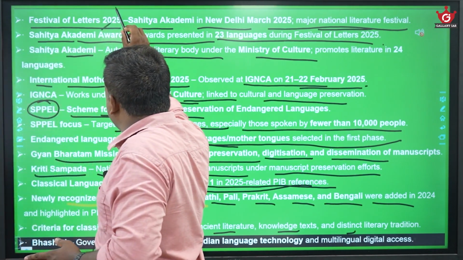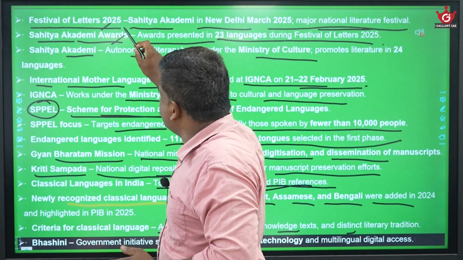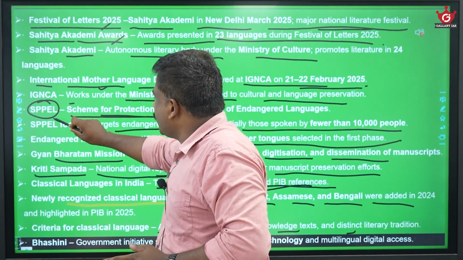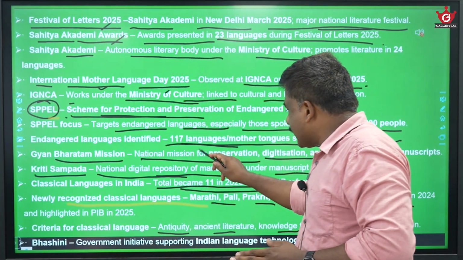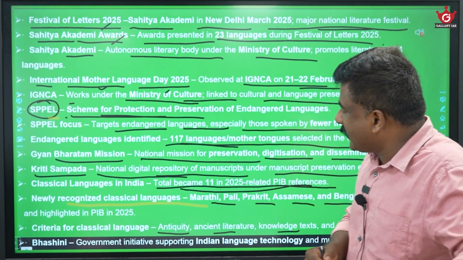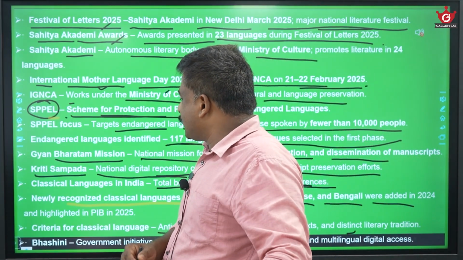Most importantly, have an idea of Festival of Letters, Sahitya Akademi Awards, International Mother Language Day, or IGNCA. Then see the classical languages, the recently added classical languages. That was recently asked by PVC, UPSC also.